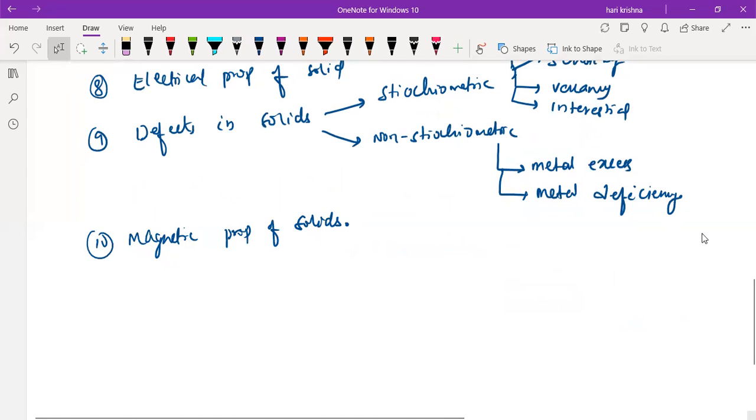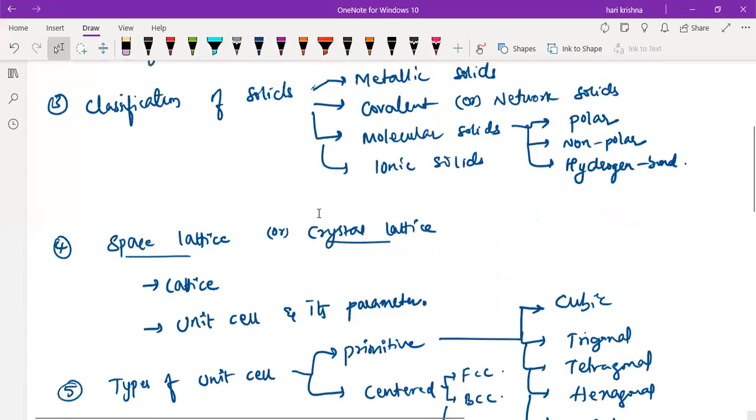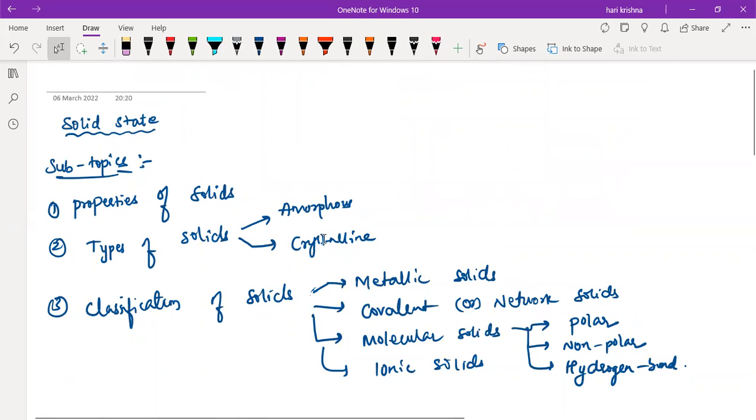So these are the main topics in this chapter, the complete overview I have given for you. So when you're preparing for any type of exam, either the board exam or the JEE or the NEET, if you see this first page itself, you should have the complete overview of the chapter. What are the different topics there?